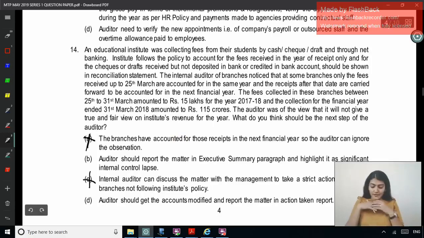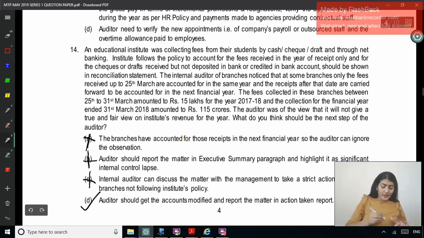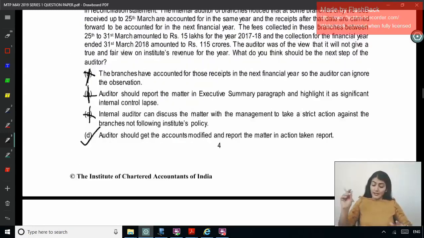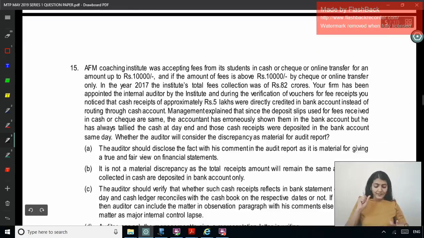An auditor should get the accounts modified and report the matter in the action taken report, right? Because they cannot take the cutoff on 25th of March, they have to take the cutoff on 31st of March. So when it says put it in the executive summary and highlight it as a significant internal control lapse, right? Or the auditor should get the accounts modified and report the matter in the action taken report, right? So you should tell them, don't take the cutoff of 25th, take the cutoff of 31st, and accordingly he will say that I told them to do this. So the action taken report. Next one.